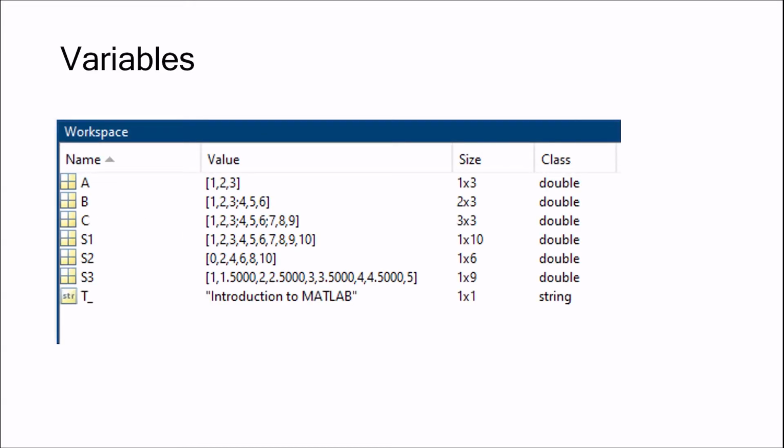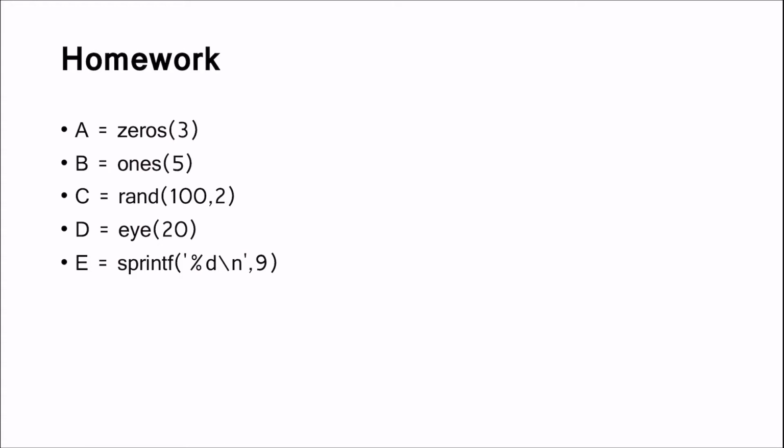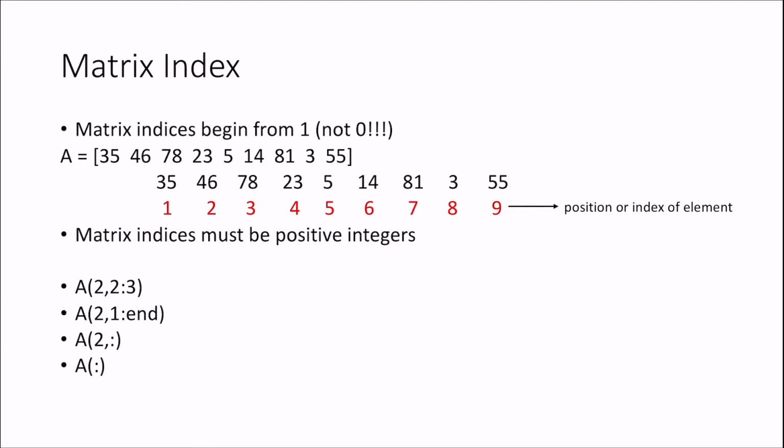Here you can see every variable that we use with their values, their size and their class. Like A is one dimensional, 1 by 3. B is two dimensional, or we can say 2 rows. B contains 2 rows, that means 2 by 3. C contains 3 rows, that means 3 by 3, and so on. This is your homework. You can try it at home.